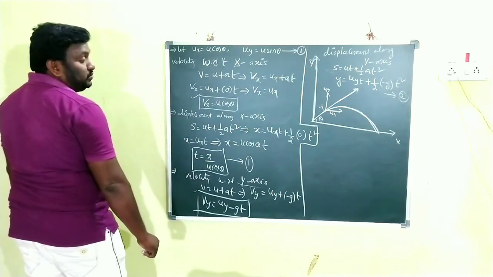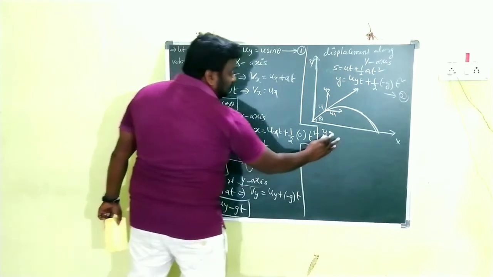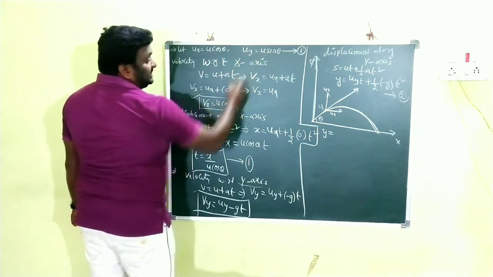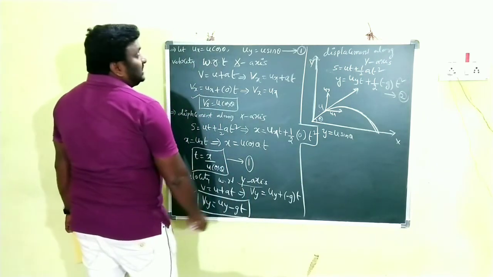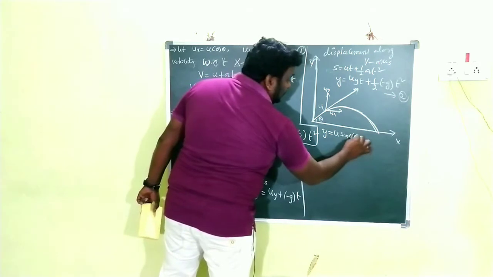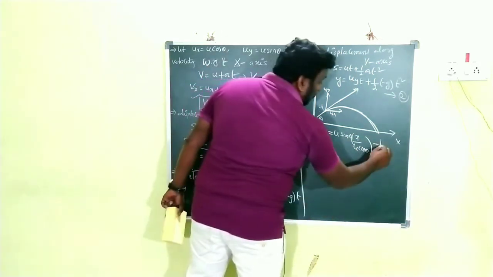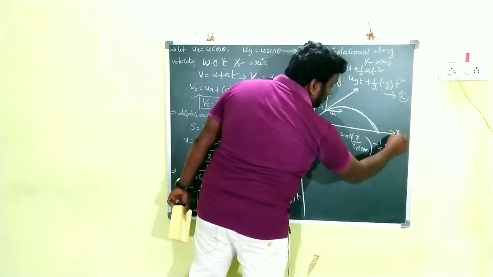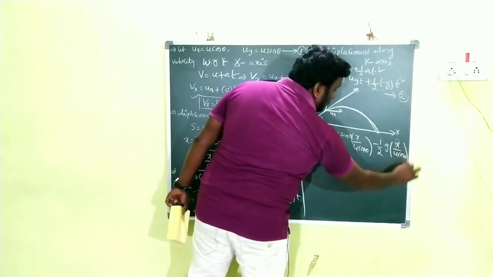Then y = uy, and uy means what, children? u sin theta. u sin theta into t, and the value of t is x by u cos theta. So y = u sin theta × (x by u cos theta) − ½ g (x by u cos theta)².